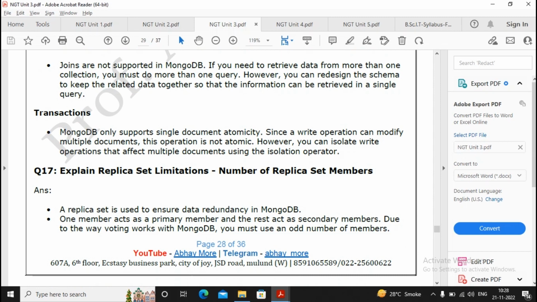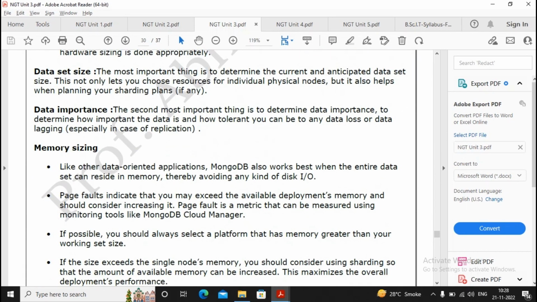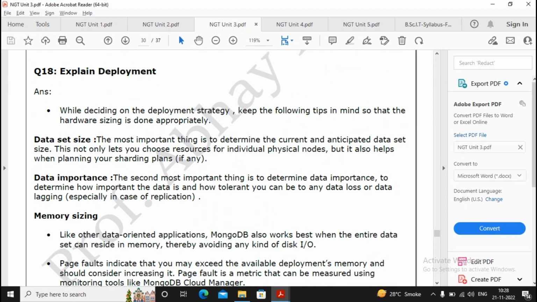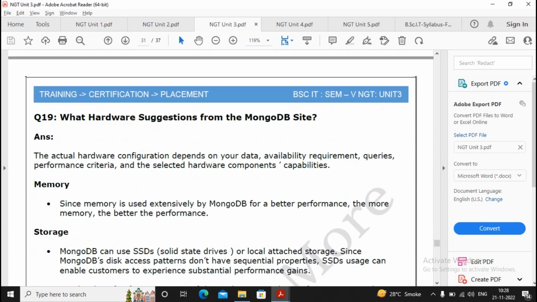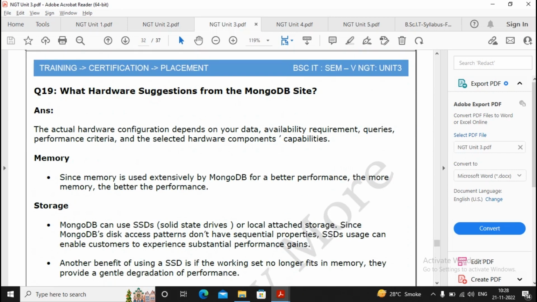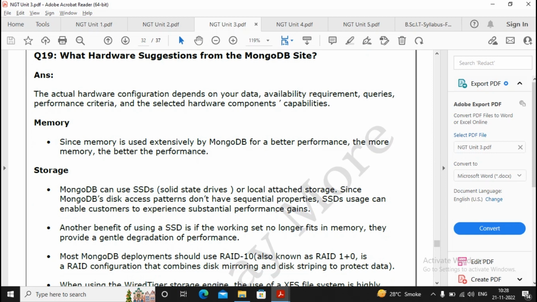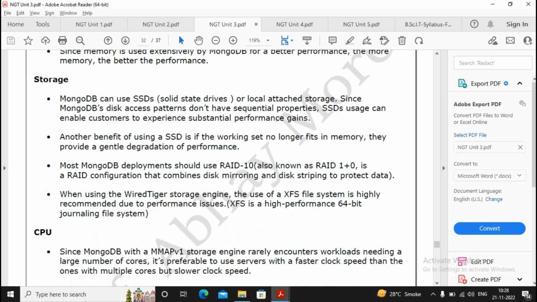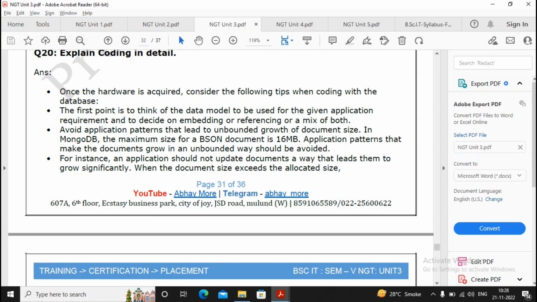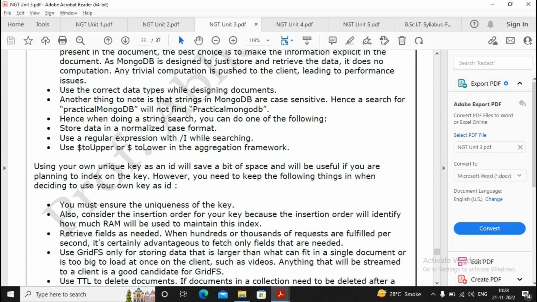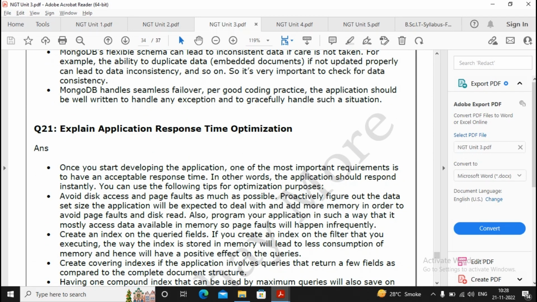Explain replica set limitation. Number of replica set members is an important question. Please read it properly. Explain deployment. Deployment के ऊपर एक question आ सकता है, तो please read properly about the deployment. हार्डवेयर सजेशन from MongoDB site, ठीक है, इसके ऊपर question आया हुआ है तो आप एक बार इसको पढ़ लेना. It's quite nice, easy, and explain coding in detail, you read it properly about this particular question also. Again, explain application response time optimization.